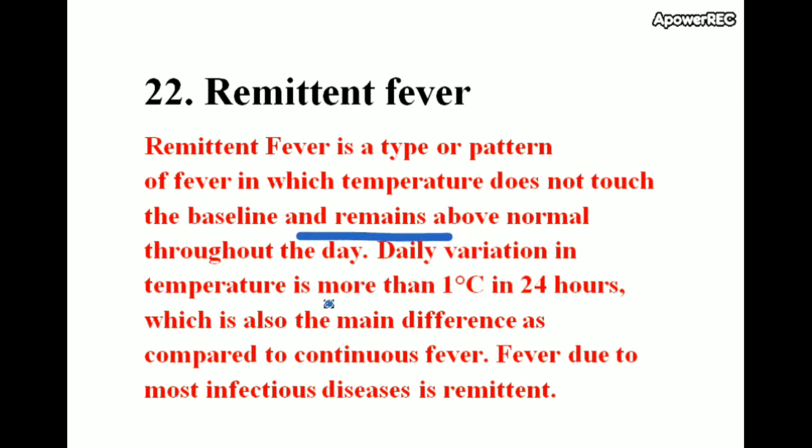Daily variation in temperature is more than 1 degree Celsius in 24 hours, which is the main difference compared to continuous fever. Fever due to most infectious diseases is remittent.